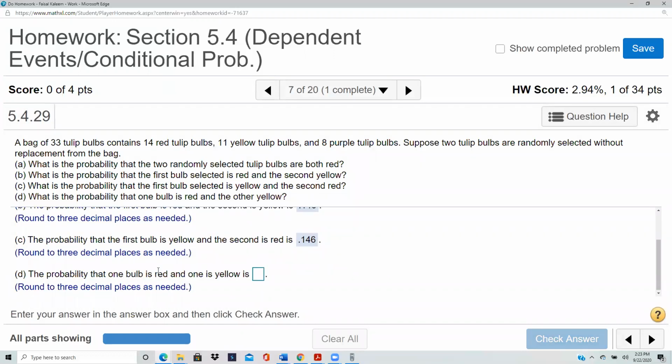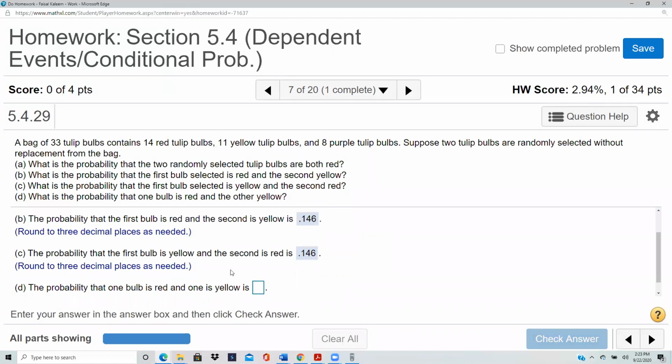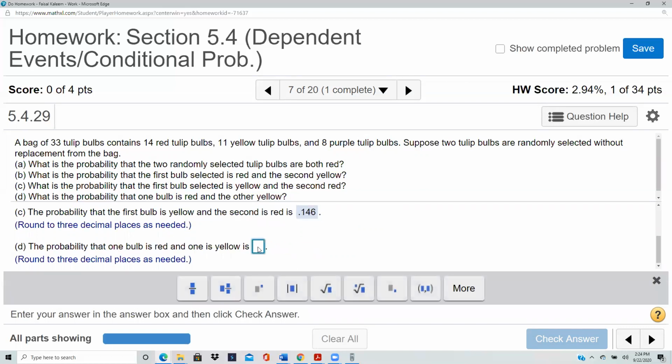And now this one says one red, one yellow. So one red, one yellow can occur in these two ways. It could occur like first red, second yellow, or it could occur first yellow, second red. Either way, you'll have one red, one yellow. So it's this or this, and you know or means addition. So you just add up these two. 0.146 plus 0.146 is 0.292.